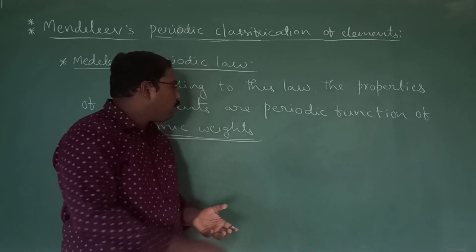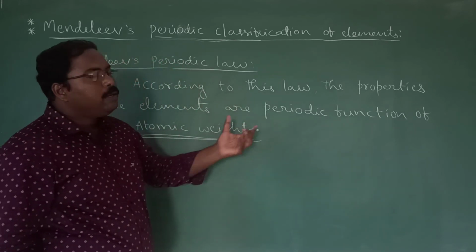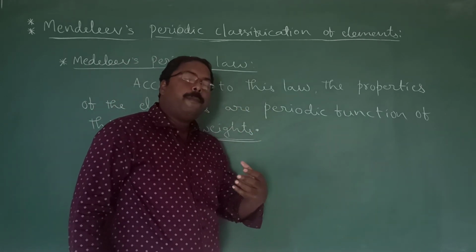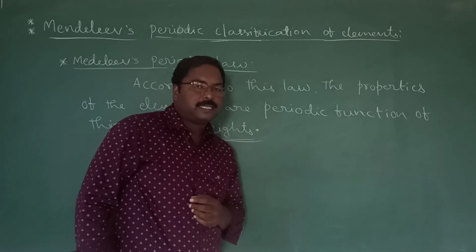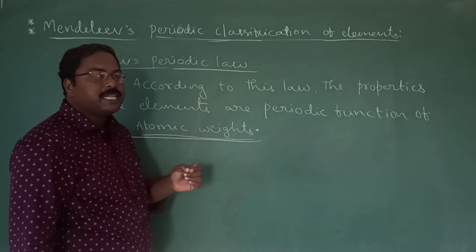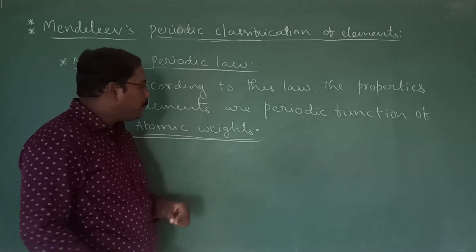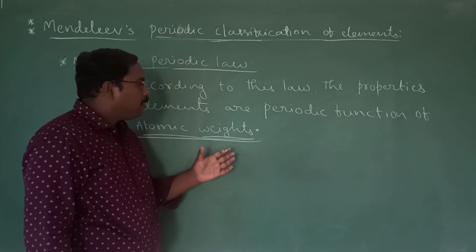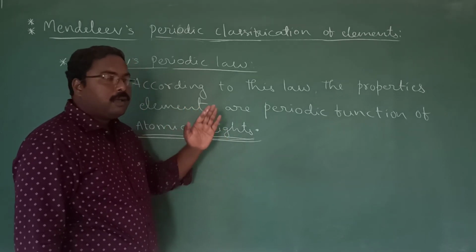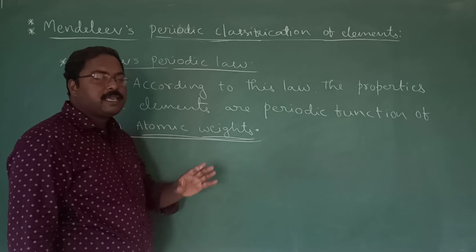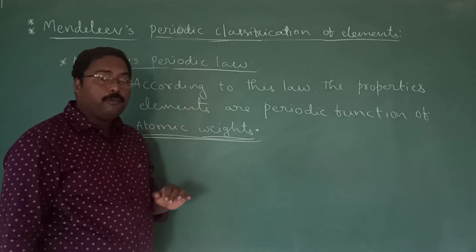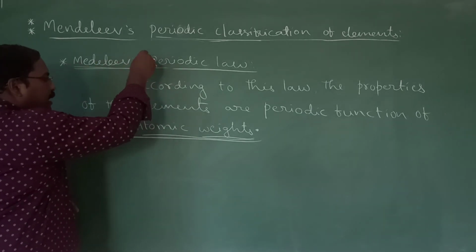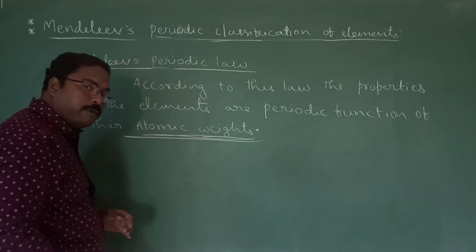Okay? How to understand this one is, according to him, as the atomic weight of an element changes, the properties of the elements also change. Because this is also a good classification. So this classification is also based on atomic weights. I told you already in the starting also. All these previous classifications are mainly based on atomic weights. Now, coming to Mendeleev also, his classification is also based on atomic weights.